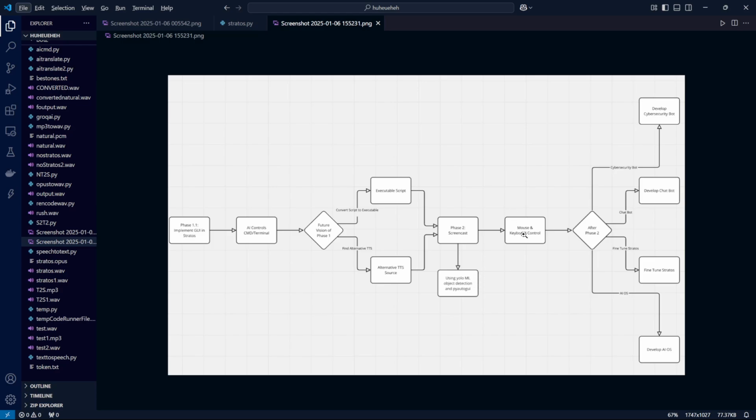And here I will be giving it mouse and keyboard control. It will be a pretty complex task. I hope I'll be able to do it. And after phase two, I can make a cybersecurity bot with this.